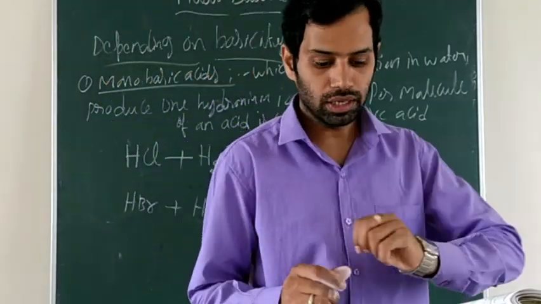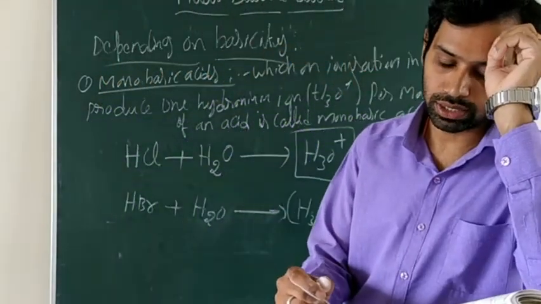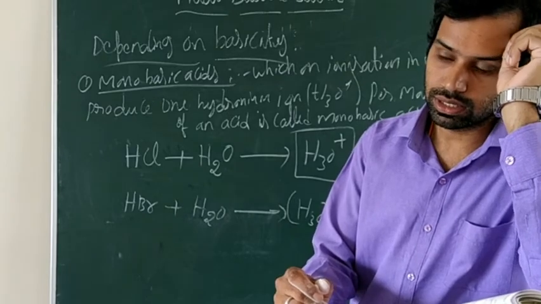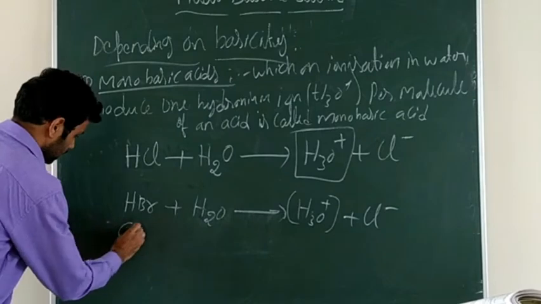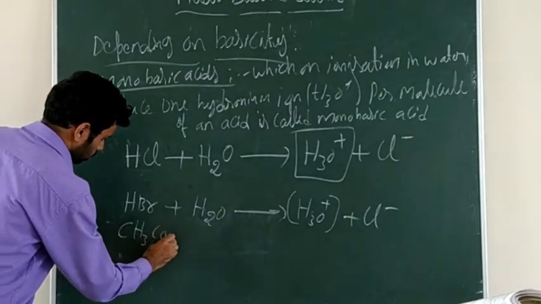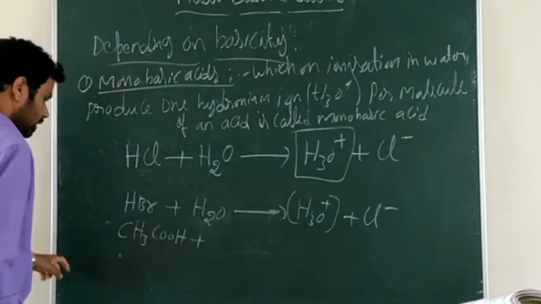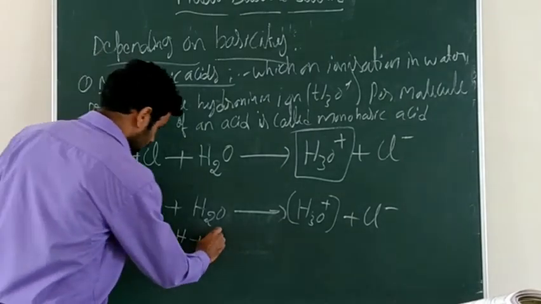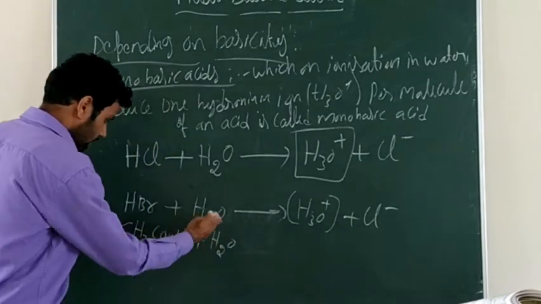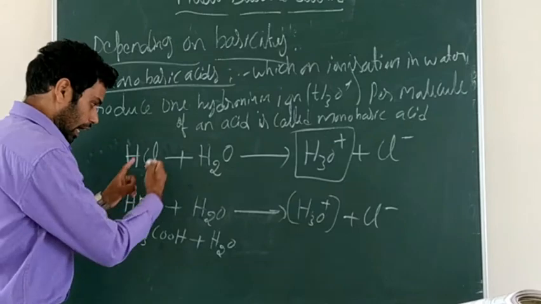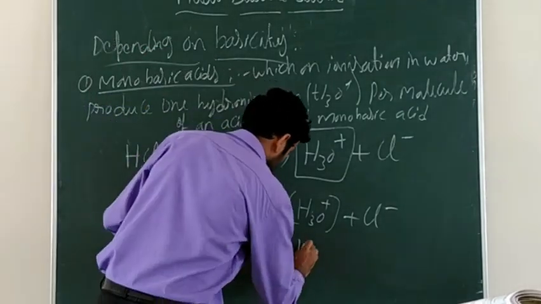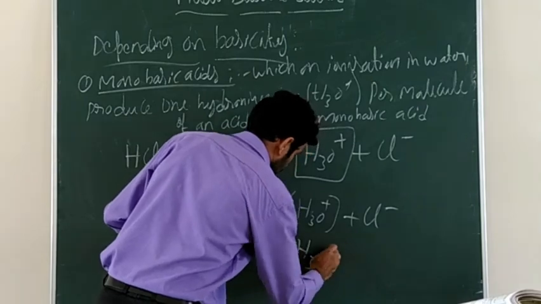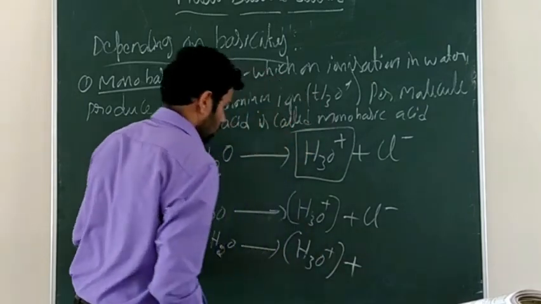And one more example, acetic acid is also a monobasic acid. Acetic acid, CH3COOH. For acetic acid, if you add water, it means this acid is ionized in water. Acetic acid is ionized in water, it will form the hydronium ion, H3O plus.